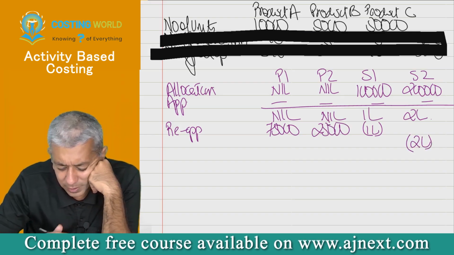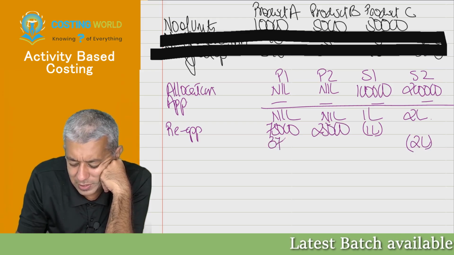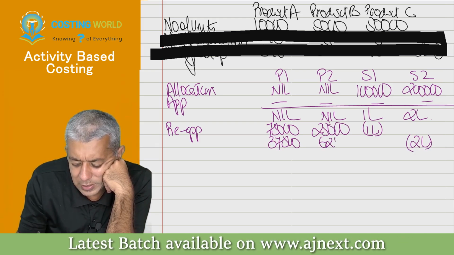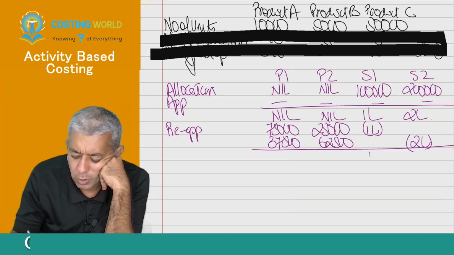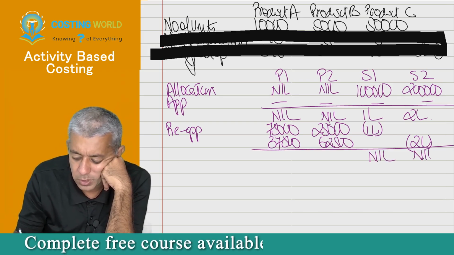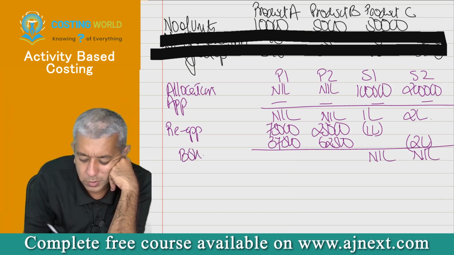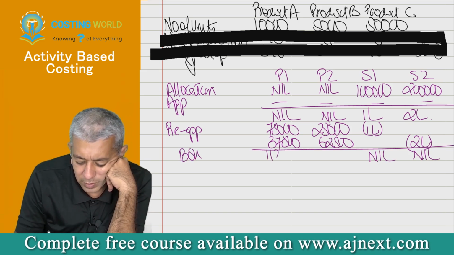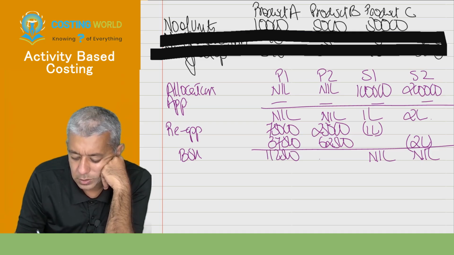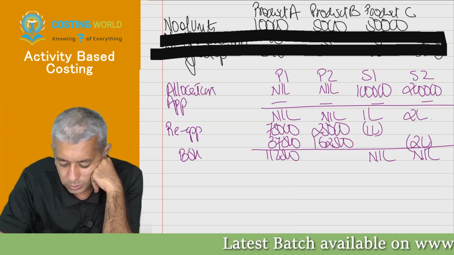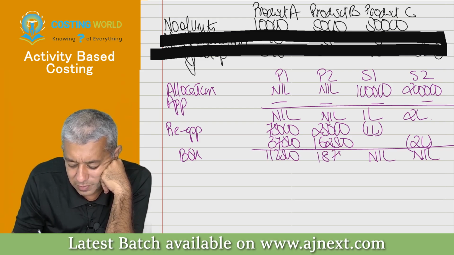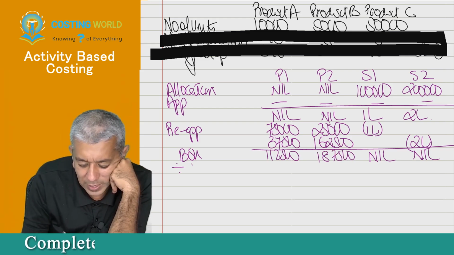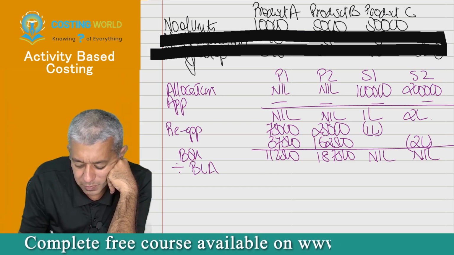I'll take some weird bifurcation, that'll be better. Say that I'll take 37,500 over here. I'll take 62,500 over here. Any bifurcation. Okay. Once you will do that, obviously cost of service departments will become 0. This will start to give you your BOH. 112,500 and this was 162,500 plus 25,000, 187,500. Okay, now this is where I'll require your help, divided by BLA.